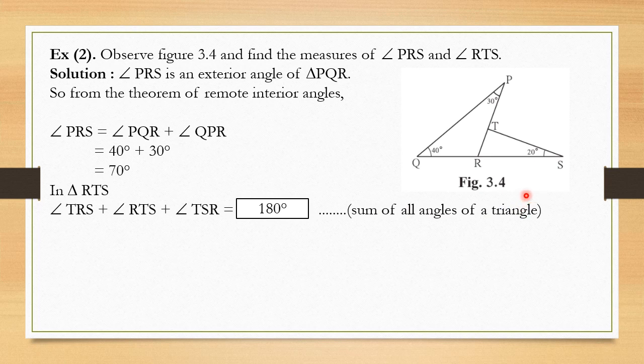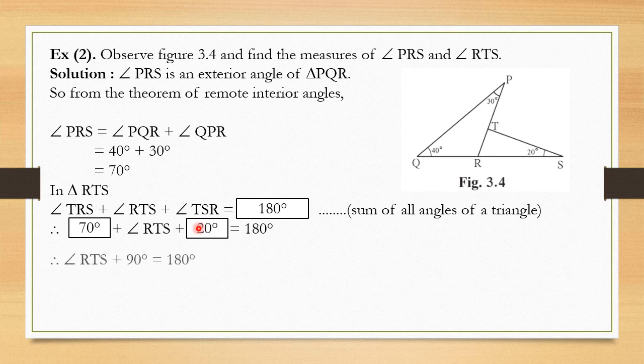Now substitute all the values which we have got. Just now we got angle PRS, which is the same as angle TRS only. PRS is the same angle as TRS, so it is 70 degrees, which we have just found out. RTS we have to find out, it is not given, and angle TSR is given, which is 20 degrees, in the figure. So write down 70 degrees and 20 degrees. Now add the two numbers, 70 plus 20 is equal to 90 degrees, right?